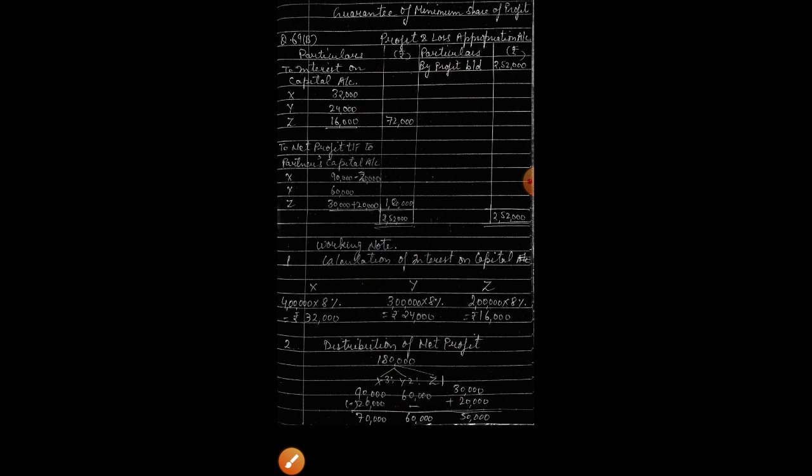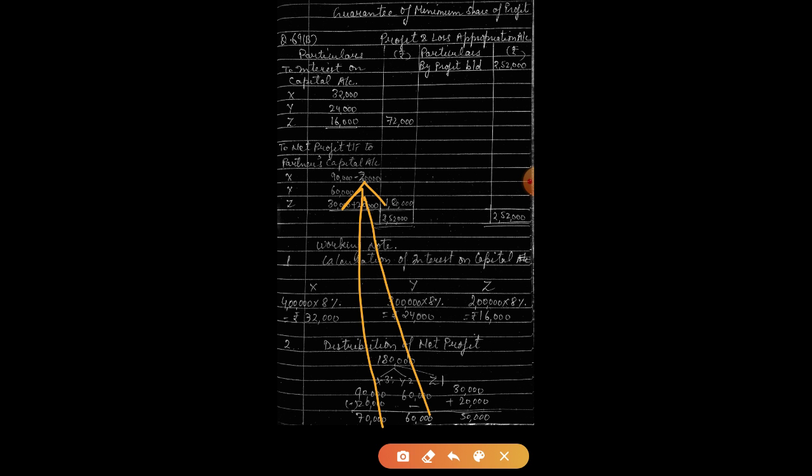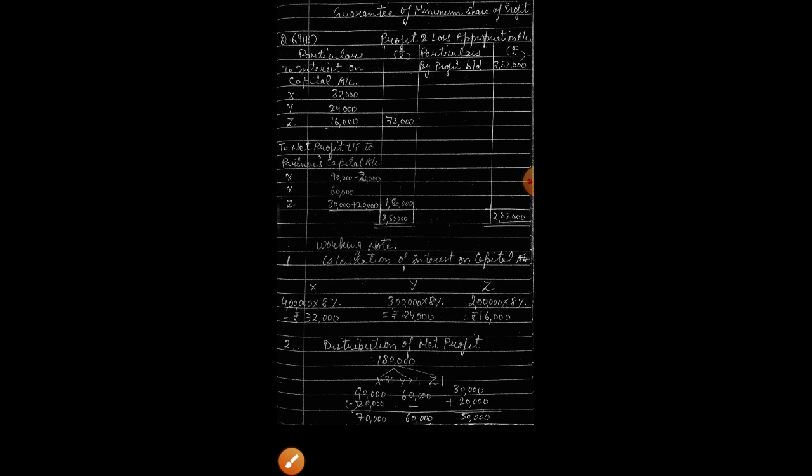See on your mobile screen. And this profit is being shown here as well, 60,000 and 50,000. Okay, you can check. So this is the concept of guarantee of minimum share of profit. Is this clear?